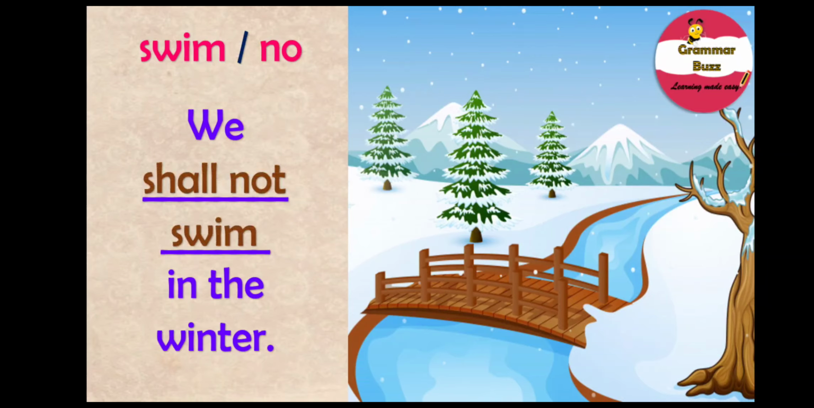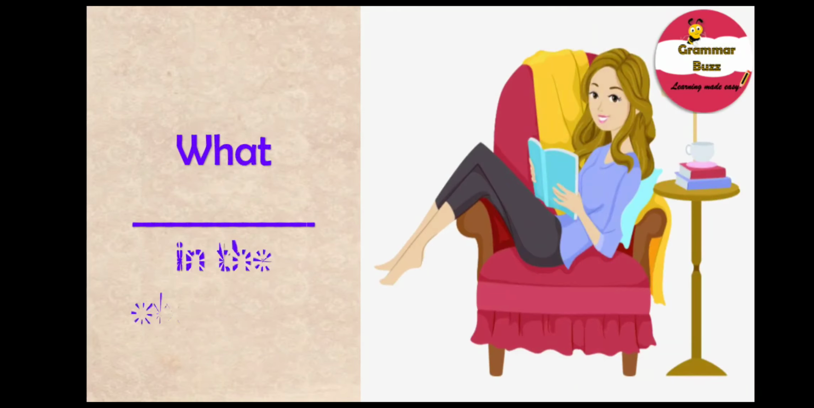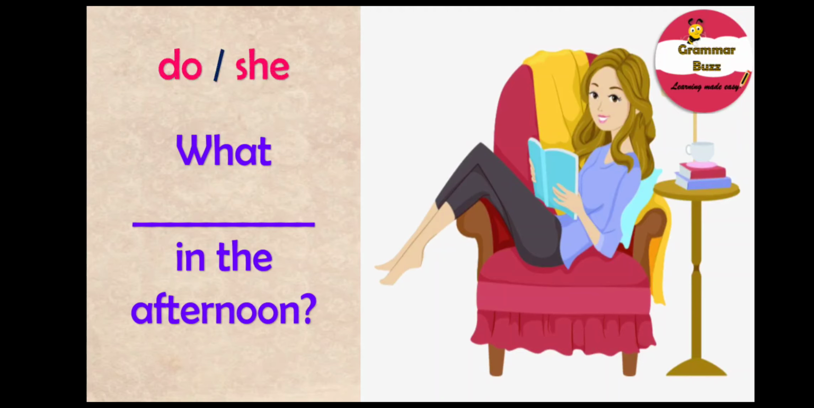Good job. Here comes the next one for you. And it says, what in the afternoon? And your choice of word is do, she. And note the question mark. You know what kind of sentence this is. So how are you going to complete this? Have you done it all right? I think you have. You are quite a gem. And the words are will she do? Yes, what will she do in the afternoon?